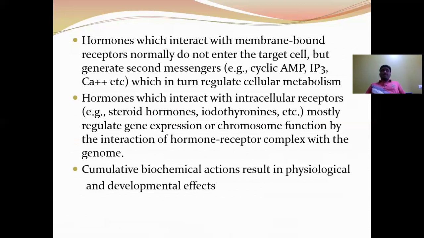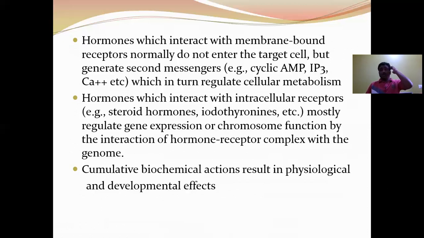Hormones which interact with the membrane bound receptors normally do not enter the target cell but generate the second messenger. Here two types of receptors are present: membrane bound receptors and intracellular receptors. Membrane bound receptors are present over the plasma membrane of the target cell. Intracellular receptors are mostly located in the cytoplasm or nucleoplasm of the cell.